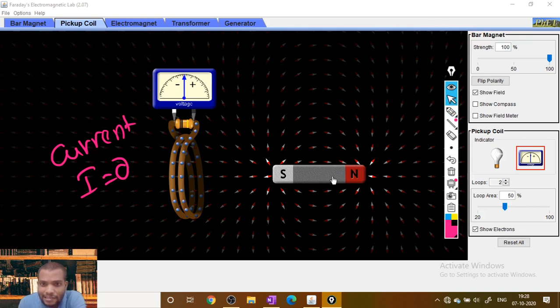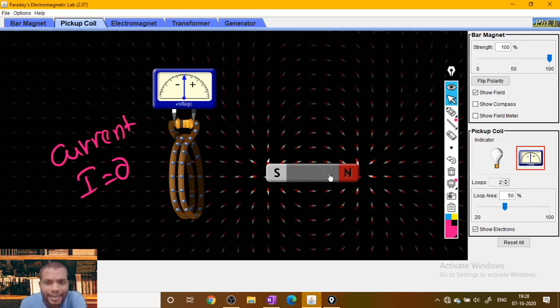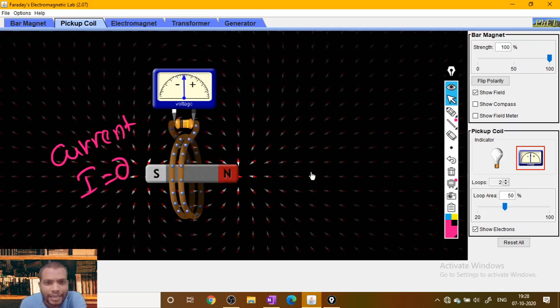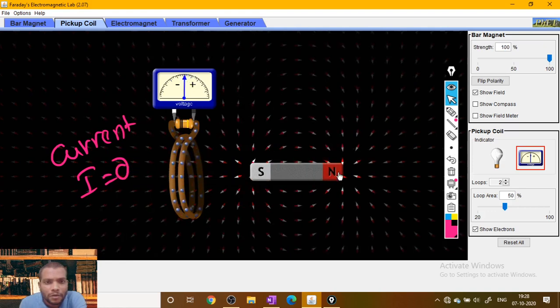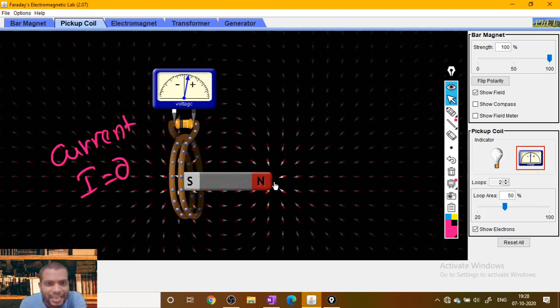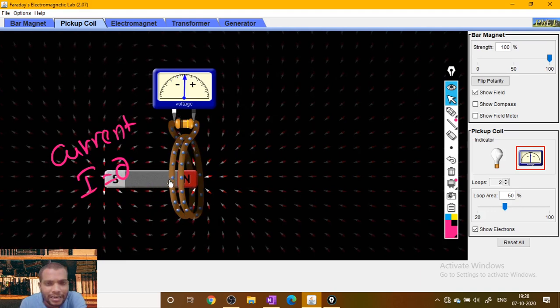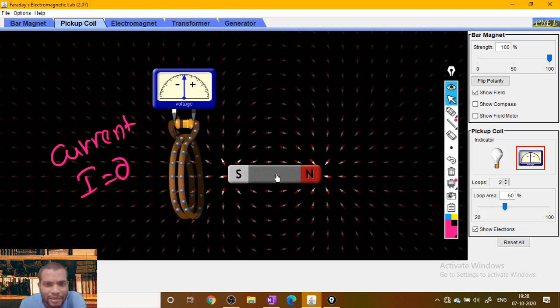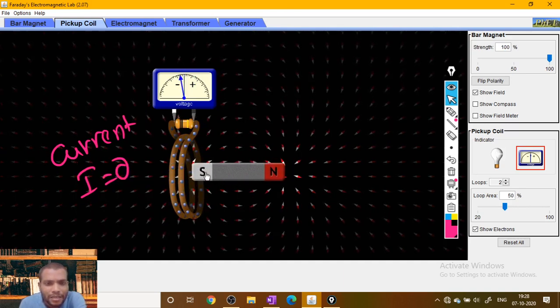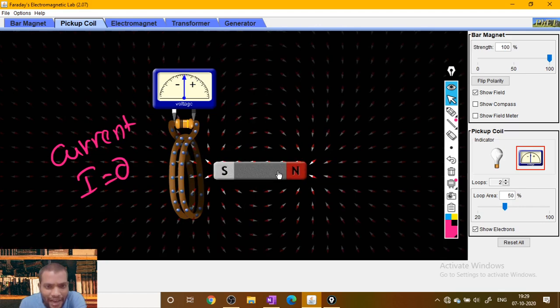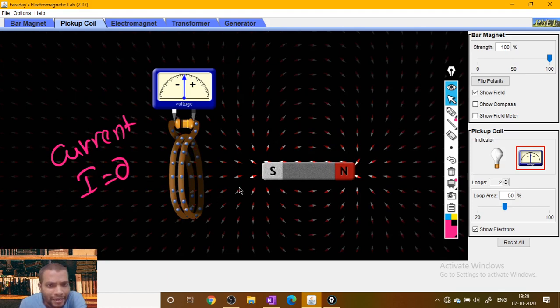But Faraday's experiment says, suppose you move a magnet towards the coil, it depends upon the relative motion. Now you can see a change in magnetic field clearly behind the screen, how the magnetic field line patterns are changing throughout this coil.